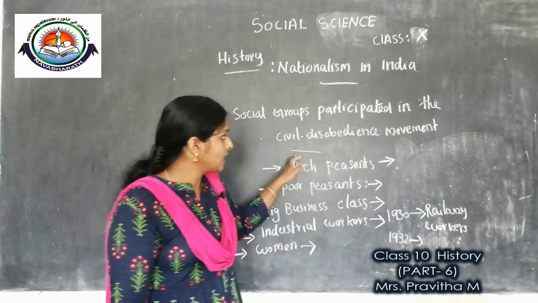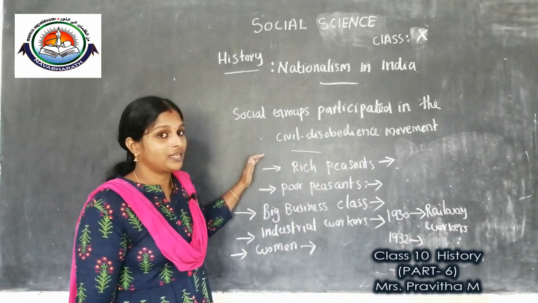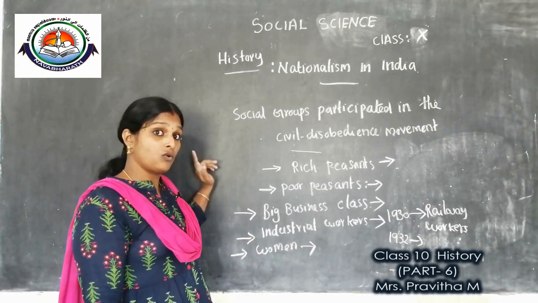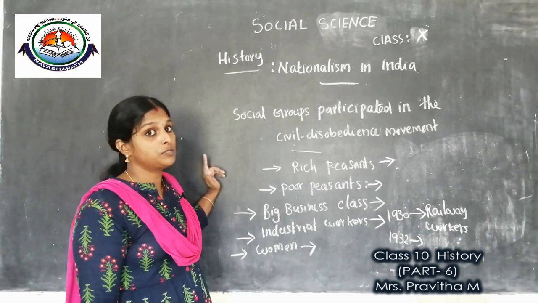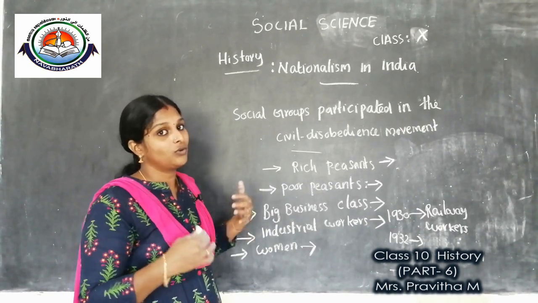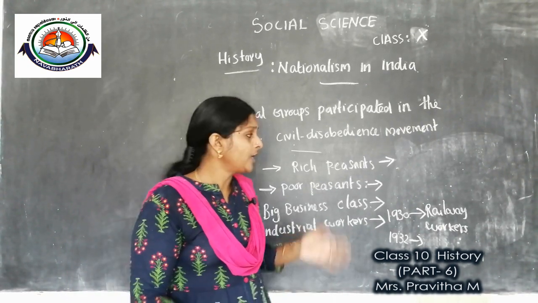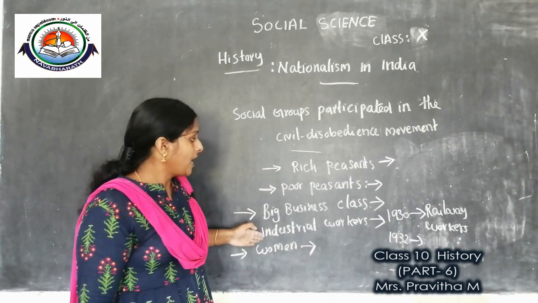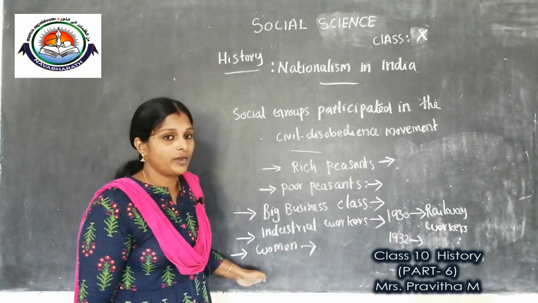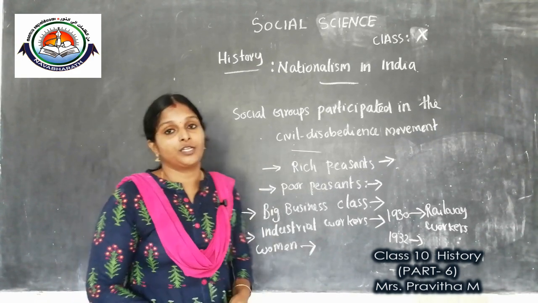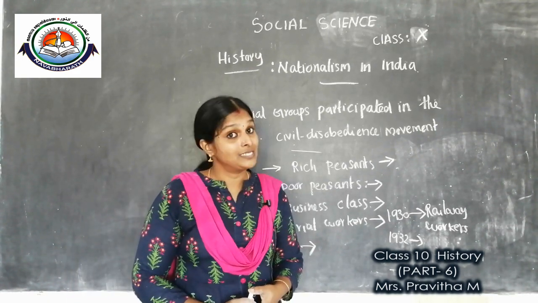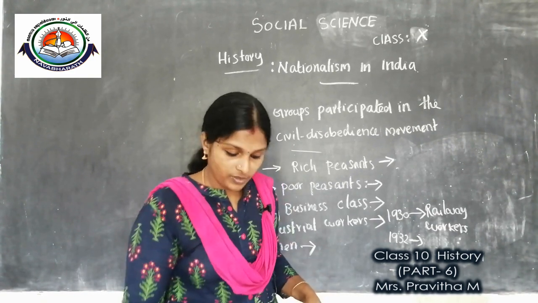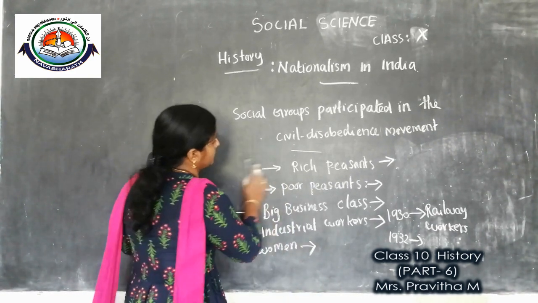So these are the different social groups that participated in the civil disobedience movement. We discussed that in the non-cooperation movement also, different social groups participated, so don't be confused. Rich peasants, poor peasants, the big business class, industrial workers and women. These are the main social groups that participated in the civil disobedience movement. Clear? Okay, now we will go to our next topic.